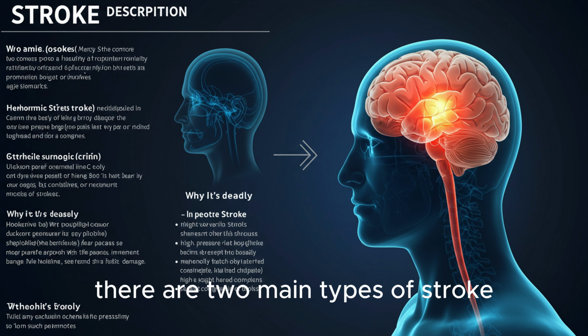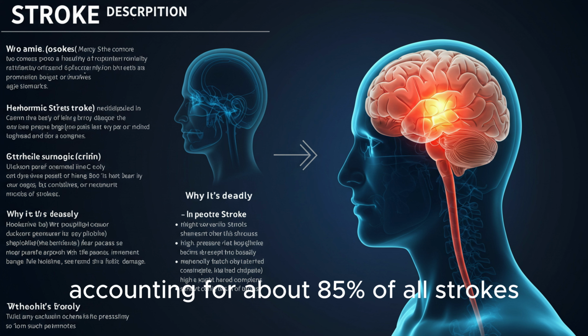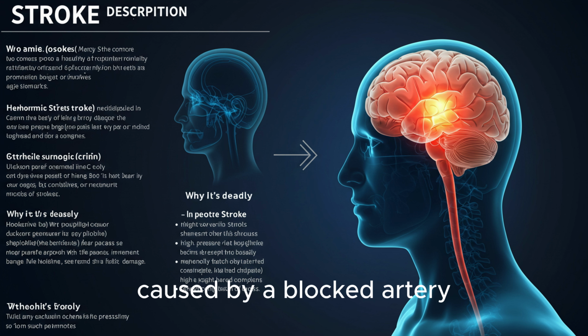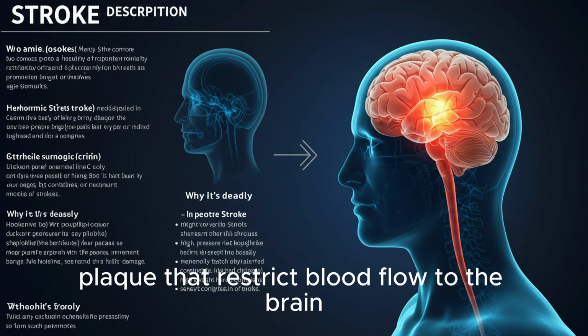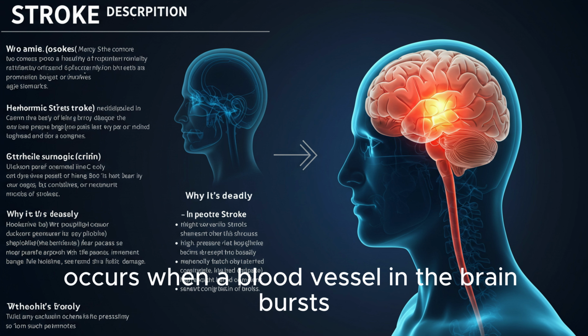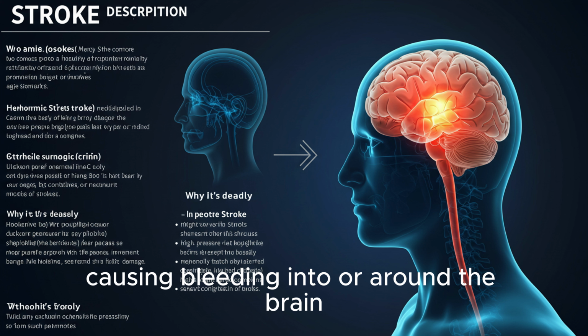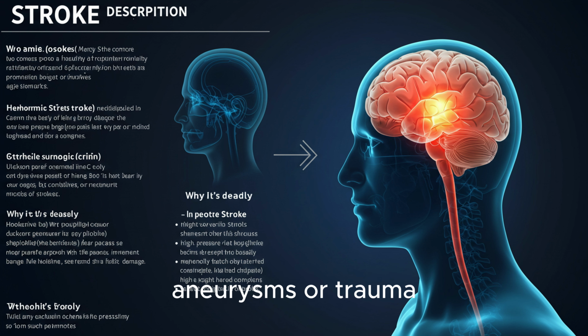There are two main types of stroke. Ischemic stroke, most common, accounting for about 85% of all strokes, is caused by a blocked artery, usually due to a blood clot or fatty deposits, plaque, that restrict blood flow to the brain. Hemorrhagic stroke occurs when a blood vessel in the brain bursts, causing bleeding into or around the brain. This can result from high blood pressure, aneurysms, or trauma.